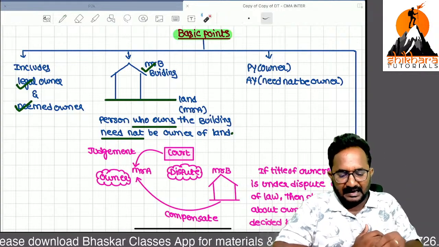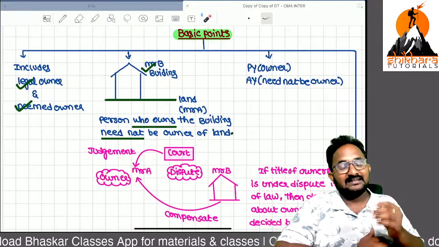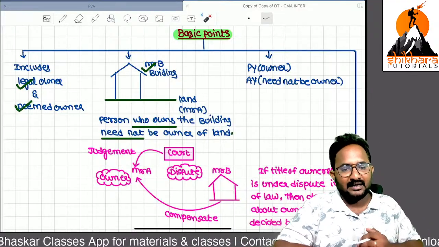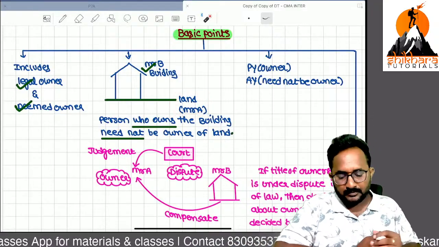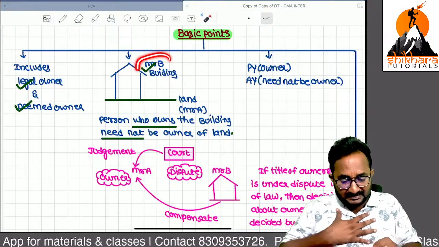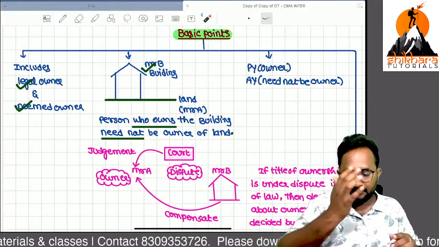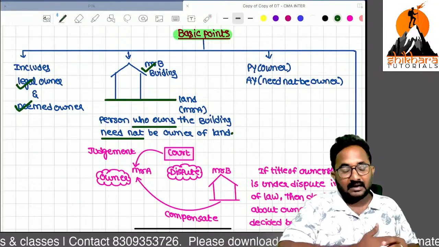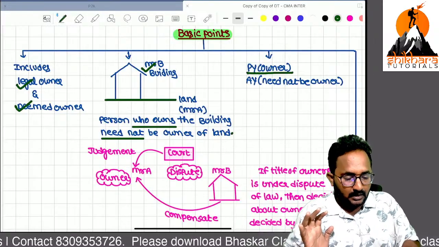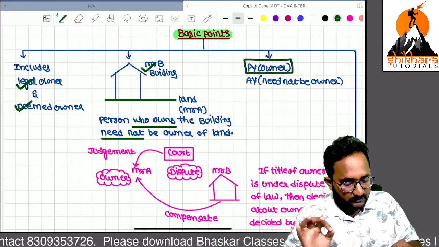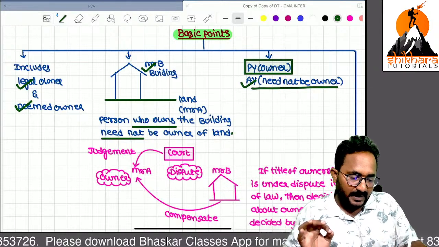But any rent received from the shop outlets is taxable in the PVR's hands only, not in the hands of the landowner. Are you clear? So if I am an owner of the building, that's enough. I need not be an owner of the land. Now, in which year do we have to check the ownership? In the previous year. If the assessee is an owner, that's enough. The assessee need not be an owner in that assessment year.